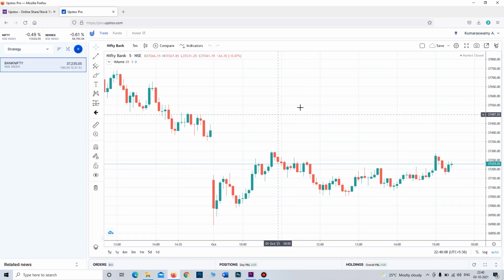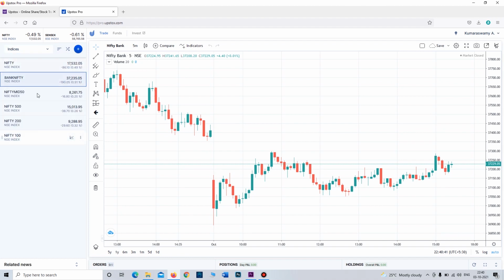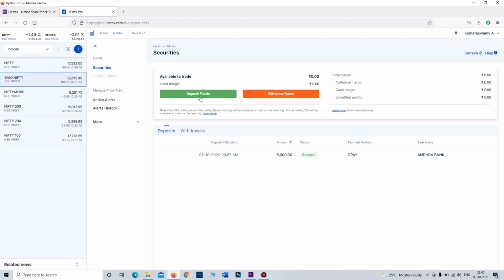See friends, the Upstox demat account looks like this. This is the chart and this is the watch list, and you can choose here to add any watch list and trade funds. See friends, you have to deposit funds through this from your bank account, and it is also used to withdraw funds.